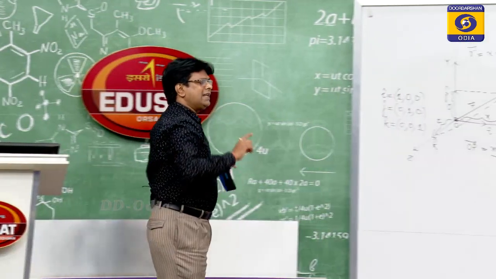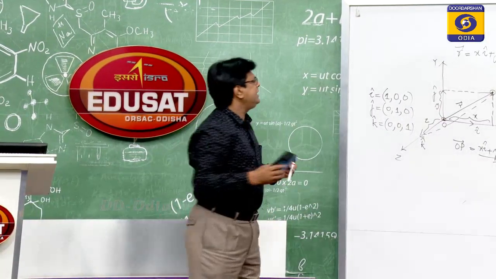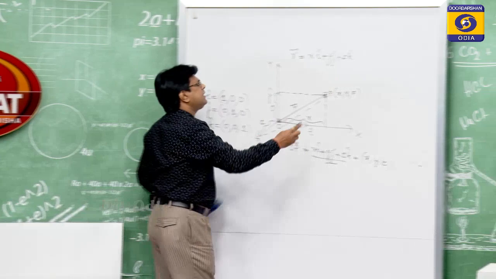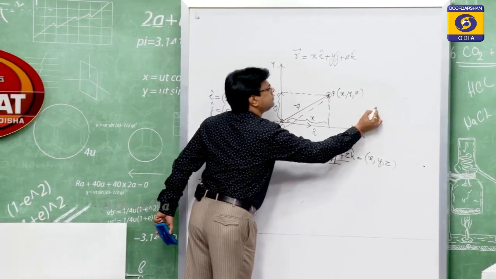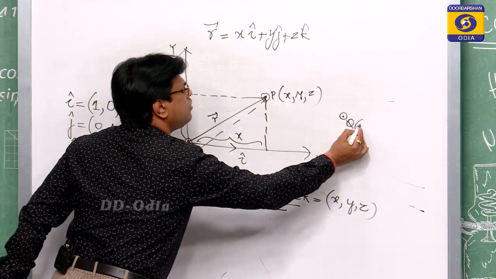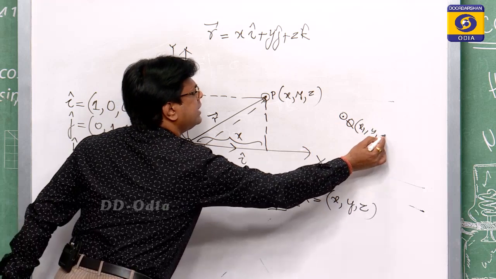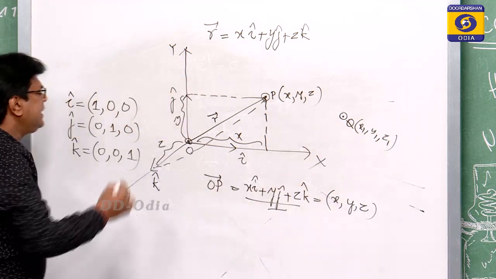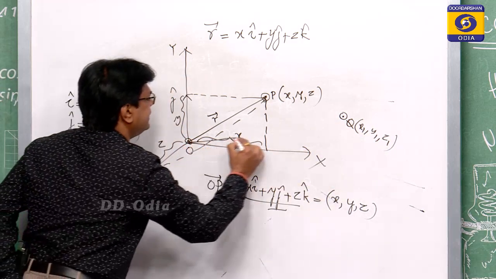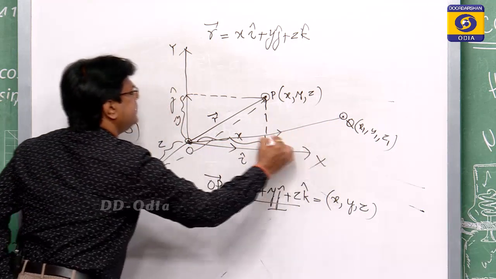Then come to a line segment or any vector. Suppose another point is this, suppose this is your Q having coordinates x1, y1, z1. Now, we draw a line directed from this to this.